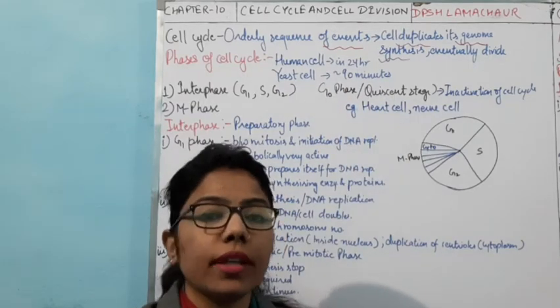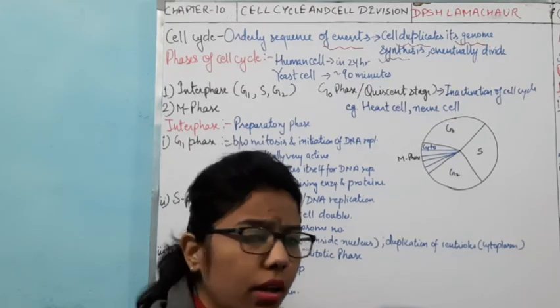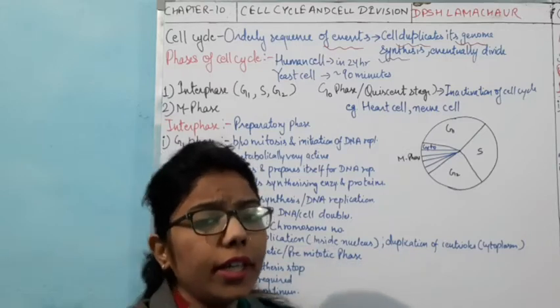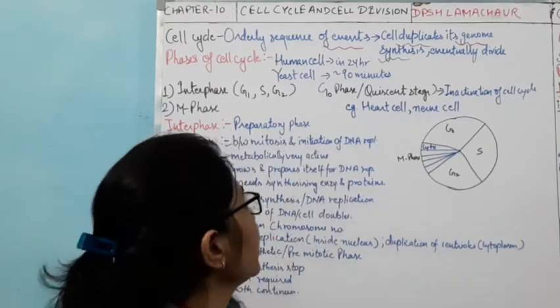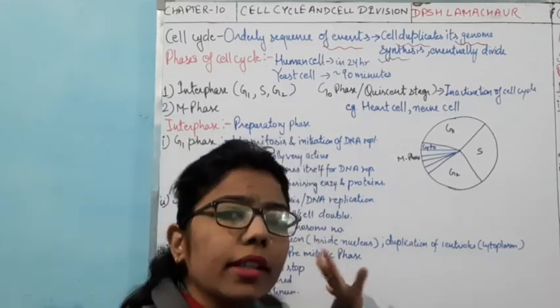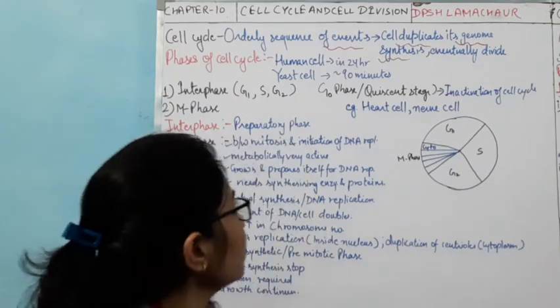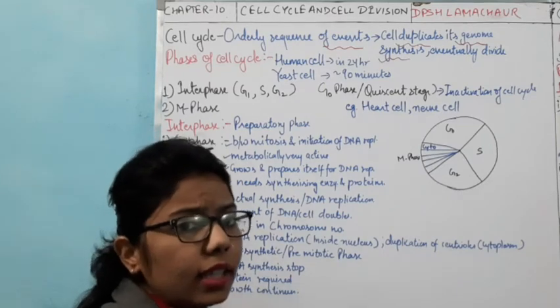Again, this is very important, because most of the biotechnological work is done in yeast cells, since the rate of division is very fast. So the human cell divides every 24 hours and the yeast cell divides in 90 minutes.